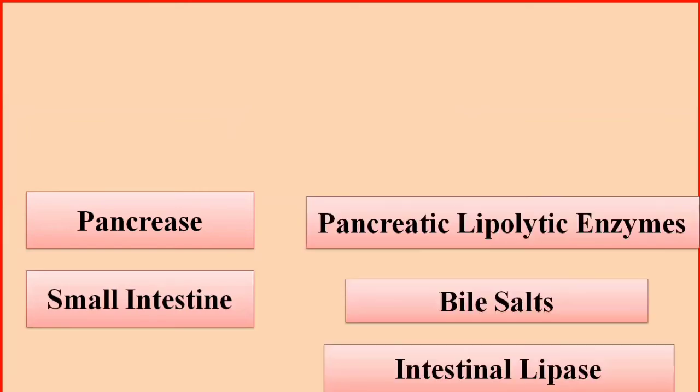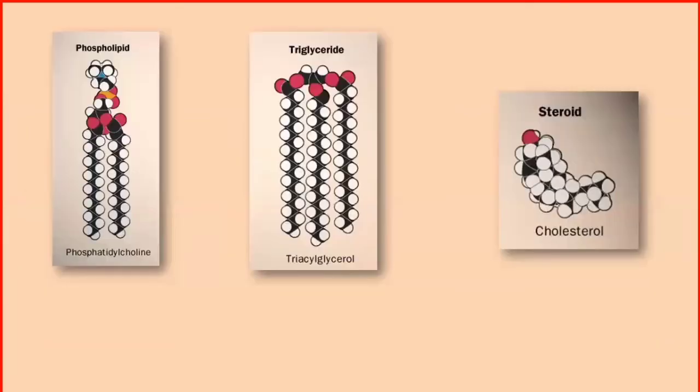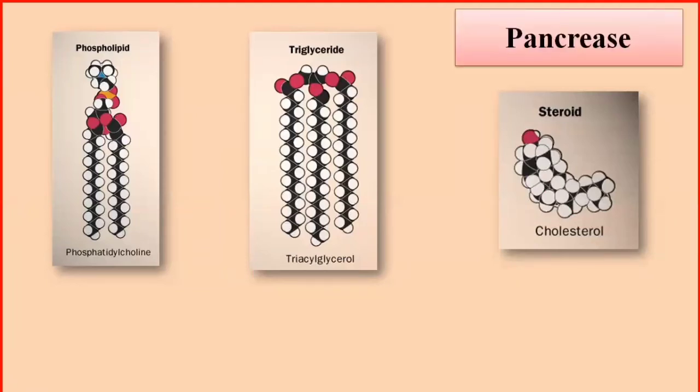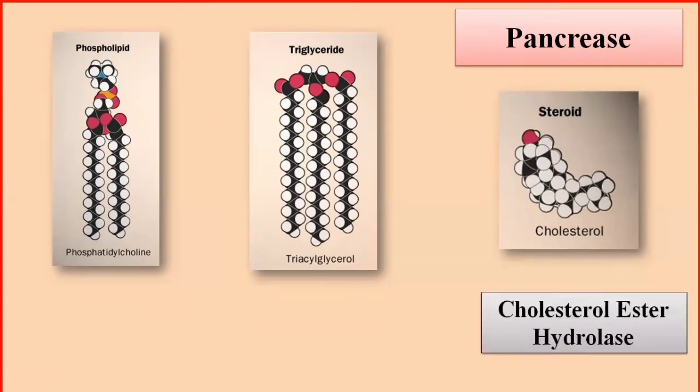So what are the enzymes that are secreted in the pancreatic juice and taken up to the small intestine by the pancreas? There are different enzymes released by the pancreas, as the lipids are not only triglycerides, though more than 90% of the food contains triglycerides. It also contains phospholipids and cholesterol esters. So different enzymes will be secreted by the pancreas that will cause the hydrolysis and the breakdown of these molecules.